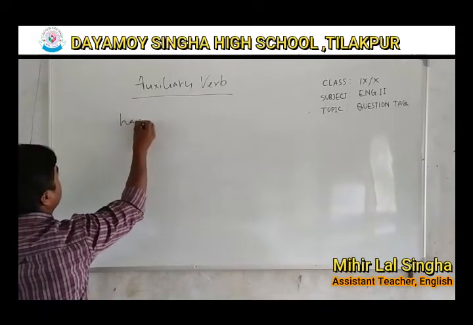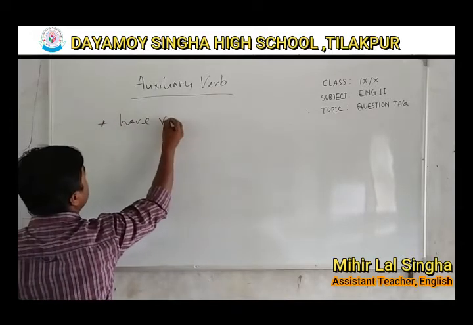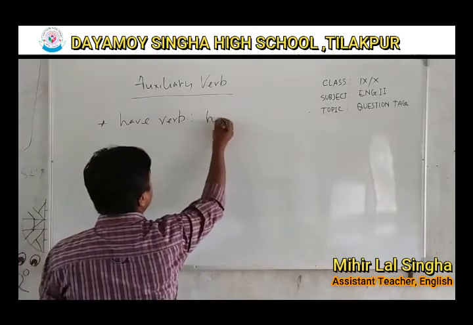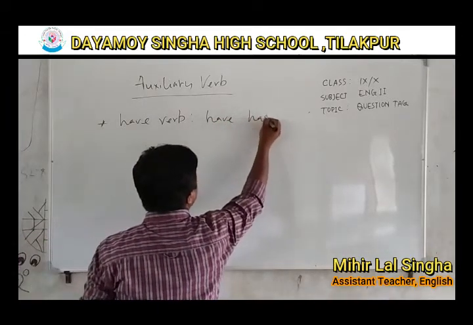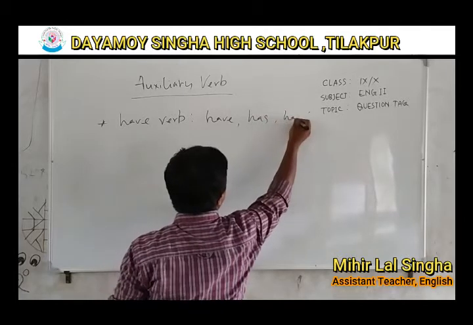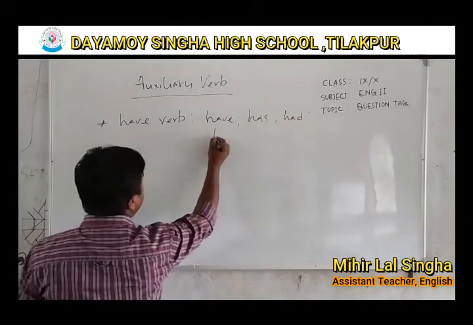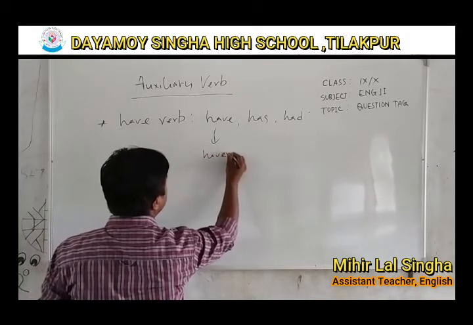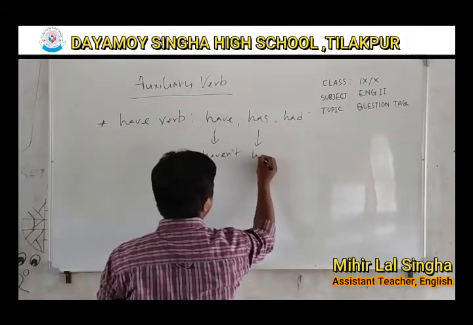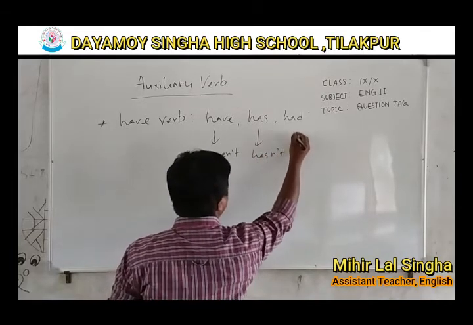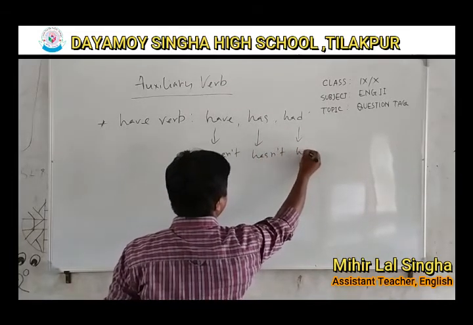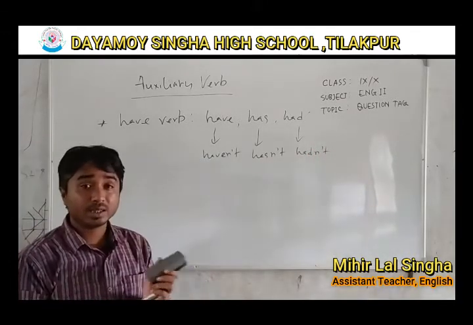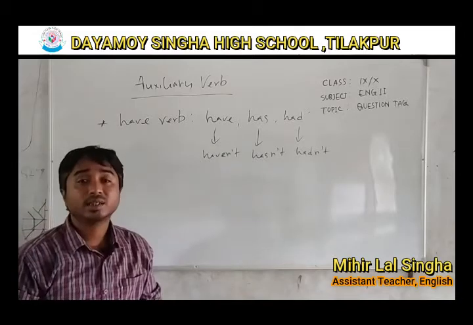Now have verb. Okay, have verb. Have, has, had. So have, haven't, has, hasn't, and had, hadn't. Alright, have, haven't, has, hasn't, and had, hadn't.